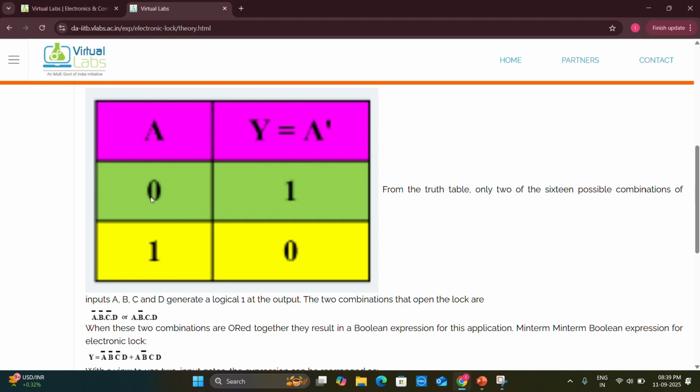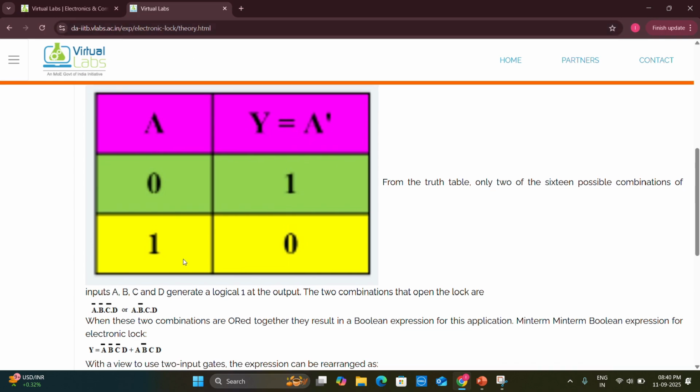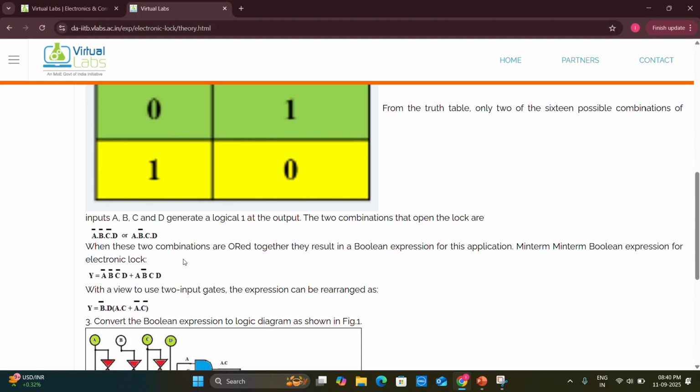The 2 combinations that open the lock are A bar, B bar, C bar dot D, and A bar dot B bar dot C, D, where bar represents the complement of A, B, C, or D. And the next step is, when these 2 combinations are read together,